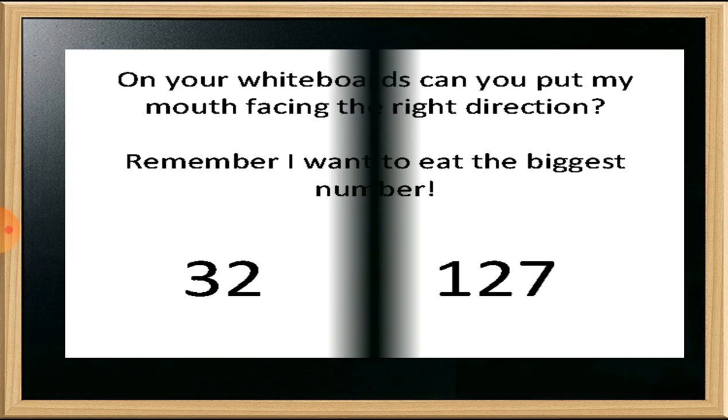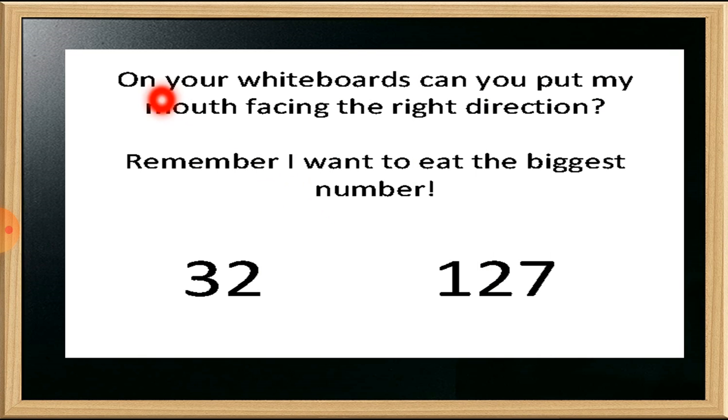Let's see, students. Here on your whiteboard, can you put my mouth facing the right direction? Remember, I want to eat the biggest number. It means the alligator wants to eat the bigger number. As I told you in the important note, let's check the numbers from the left side. Number 32 is on the left side and number 127 is on the right side.